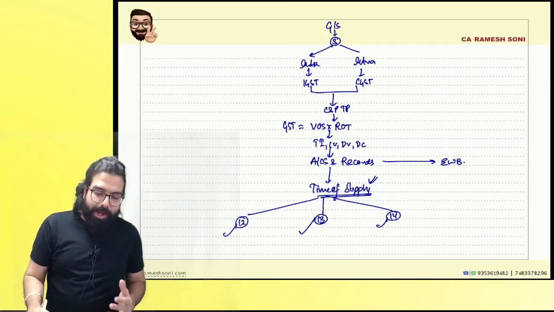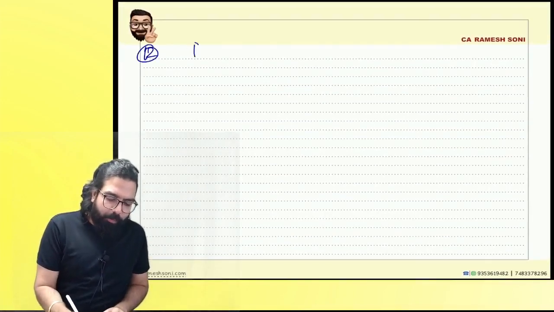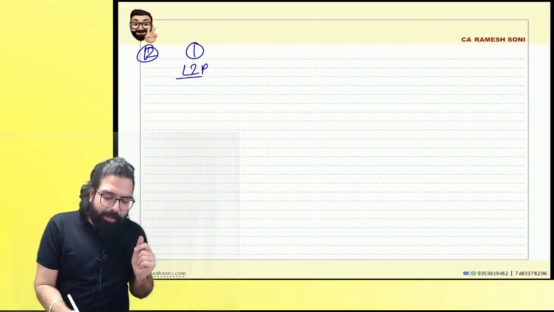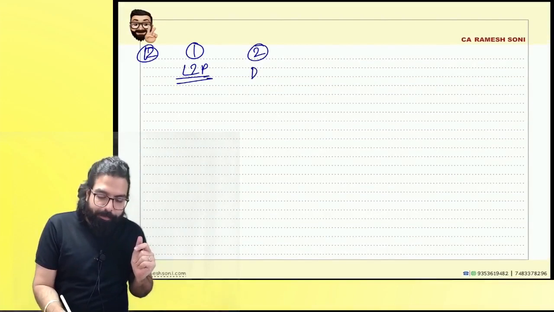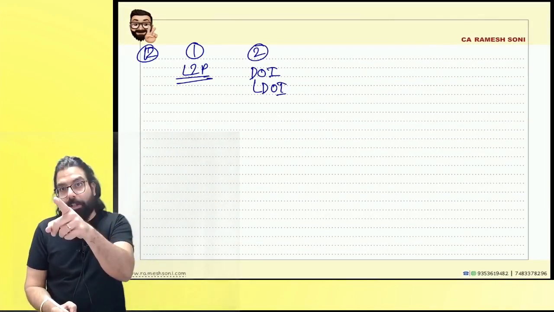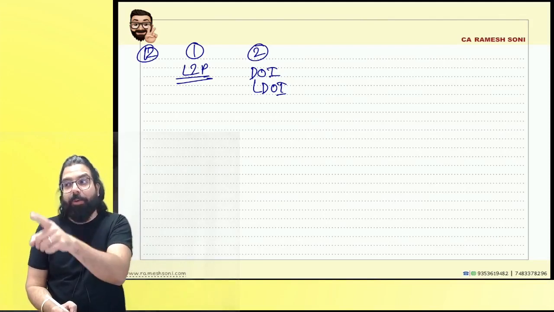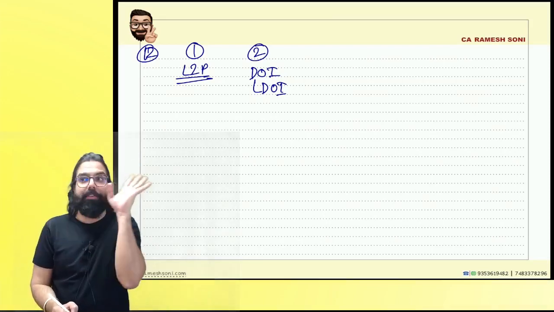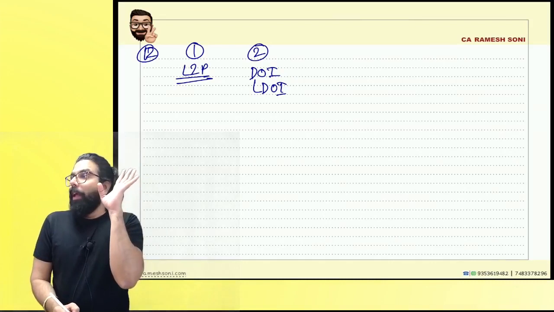Everyone over here, I went ahead and taught you section number 12.1. Sir, liability to pay comes at the time of supply. 12.2, date of invoice or last date to issue invoice. Baba, in the exam, write all the three, then write the notification. That is why I always tell you, please practice question answers. Can I go ahead, everyone?